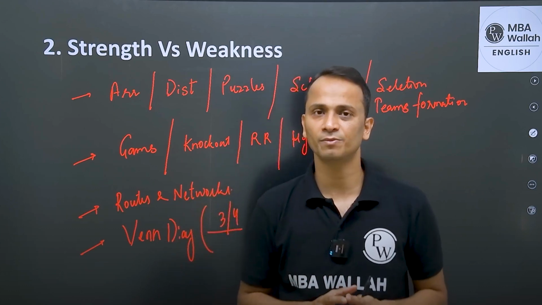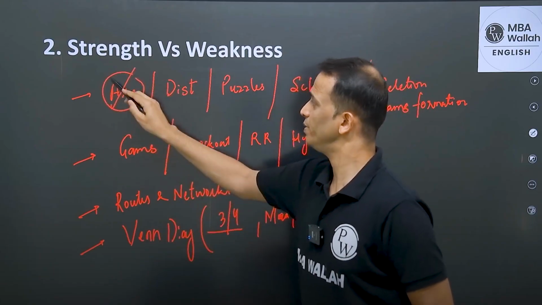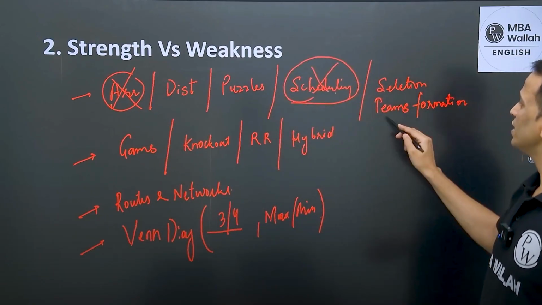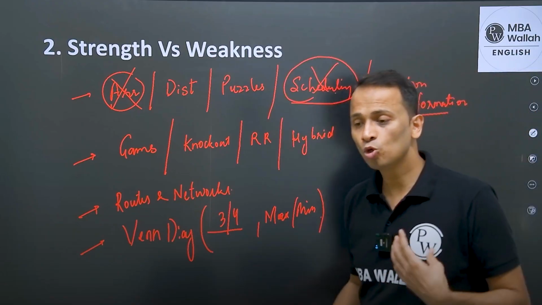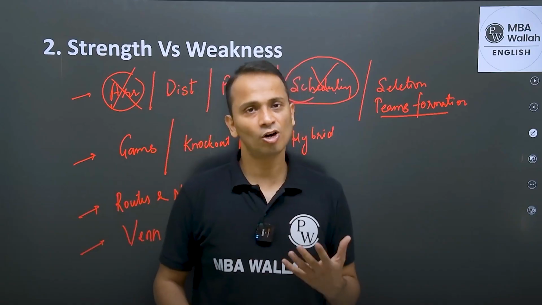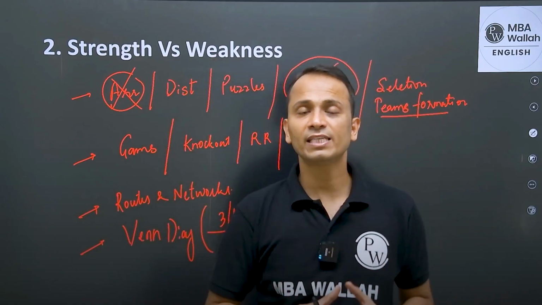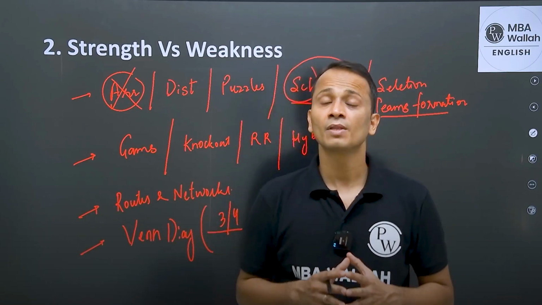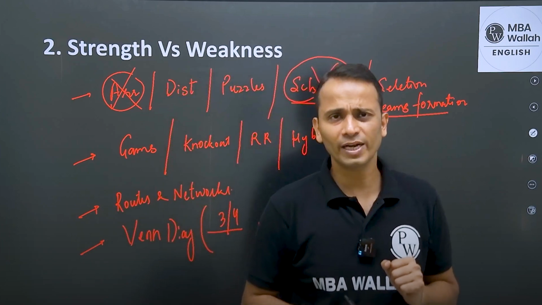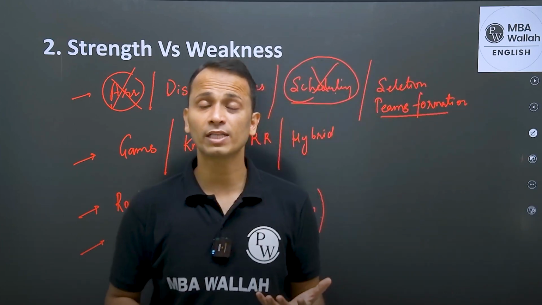In logical reasoning, let's say I'm not good with arrangements, I'm not good with scheduling, right? But I'm good with team formation. I'm good with handling statements like if, then, else. All right. So if A is selected, then B is not selected. If A gets selected, B will also be selected. If and only if statements. So I understand those kinds of statements, right? So if I see a set on team formation, I'll go for that, right?